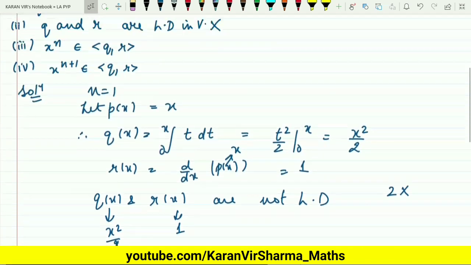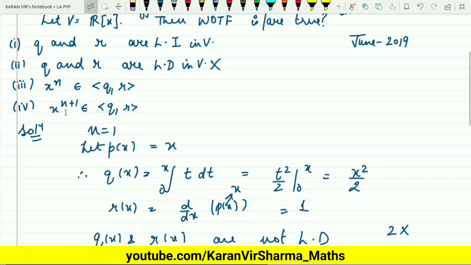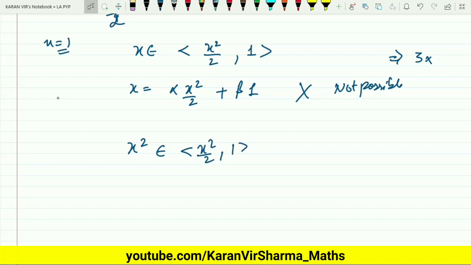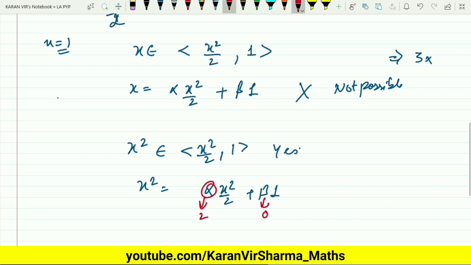But now just see the fourth option. Putting n as 1, does x square belong to this? Does x square belong to this? Yes, it belongs. Why? Because you can write x square as alpha times x square by 2 plus beta times 1. What you need to do is take beta equal to 0 and alpha equal to 2. So you can express x square as belonging to the span of x square by 2 comma 1. So you cannot cancel out this option.